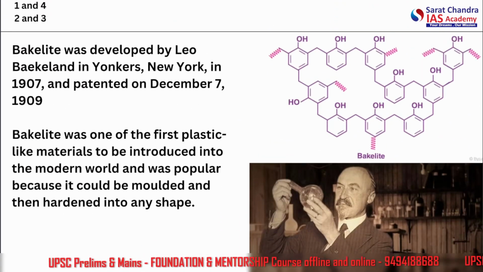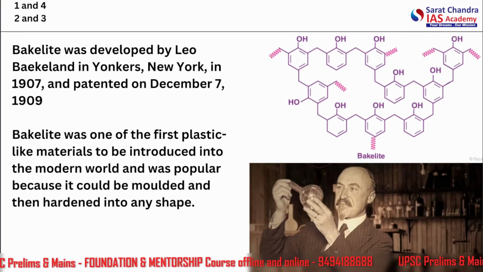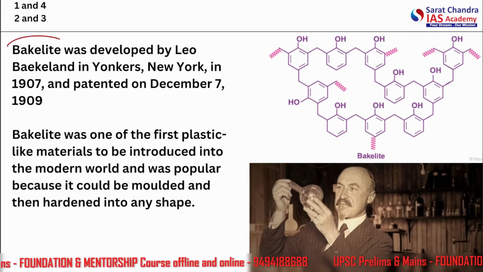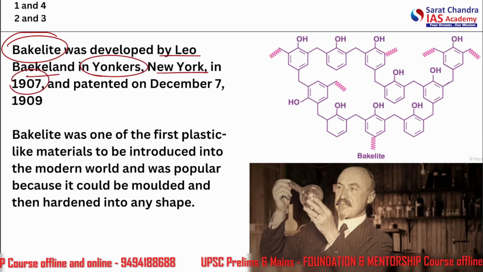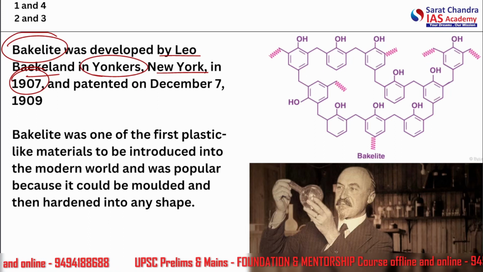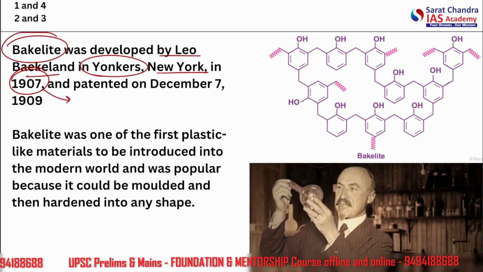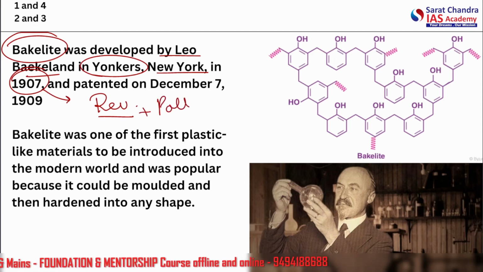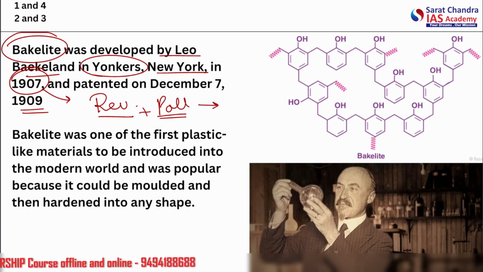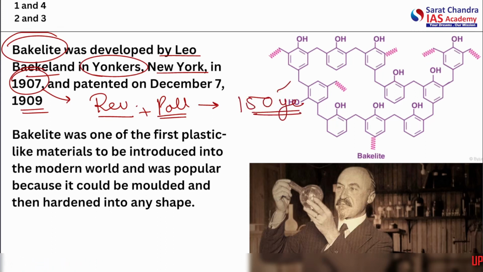Alright, now let's study a bit more about plastics. The first plastic that was invented was bakelite. It was developed by Leo Baekeland in Yonkers, New York in 1907. Since then we have been dealing with the plastic revolution as well as plastic pollution. The plastic pollution issue is not really long in the time span it has taken. It is just short, almost 150 years, and even less if you say.